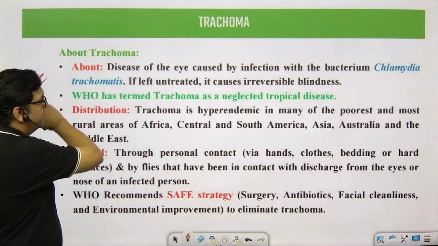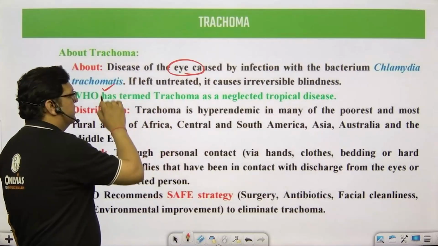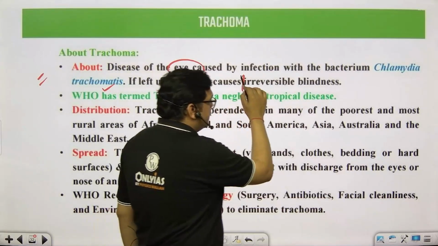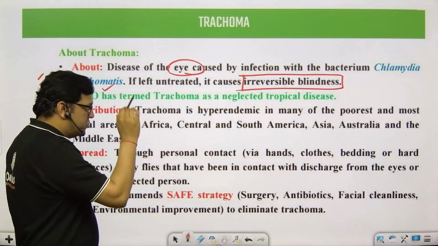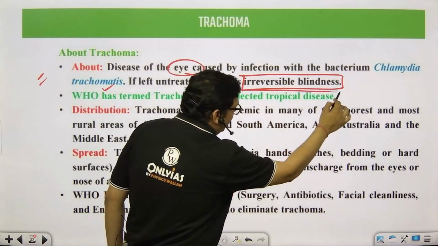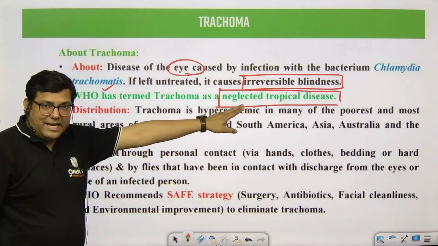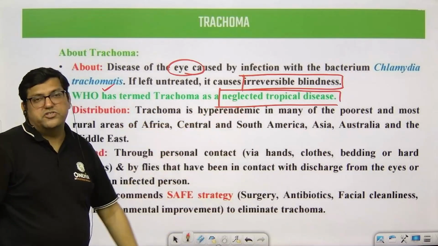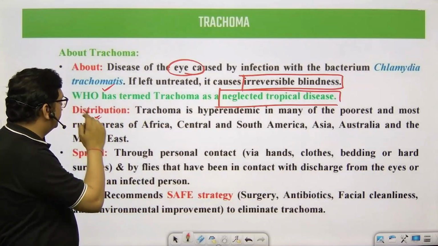So all these things are mentioned here. The disease is basically an eye infection caused by chlamydia bacteria. It can cause irreversible blindness to an individual, and you must also know it is one of the neglected tropical diseases. I'll be talking about neglected tropical diseases. There can be a potential question related to this topic. Now, let me continue about trachoma first.